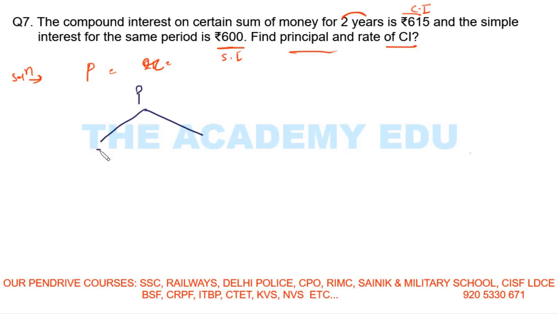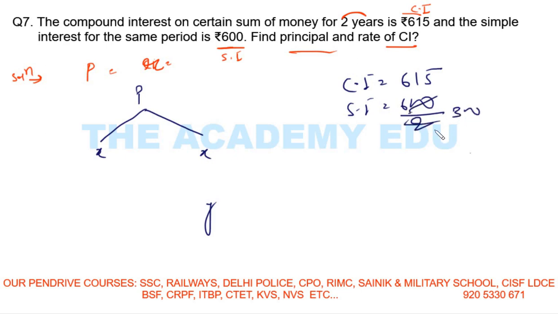So this is my principal, this is X, and this one is Y. The question is saying compound interest for 2 years is 615 rupees, and simple interest for 2 years is 600. So what is it for 1 year? Divide by 2, 300. So this X is 300. This one is also 300. So 300, 300, 600. So what is Y? Compound interest is 615. This whole X, X, Y is compound interest. So this is what? 15 rupees. It means this one is 15 rupees.